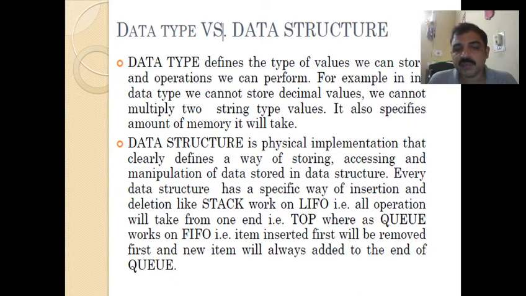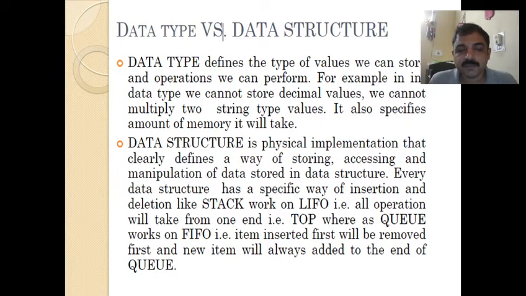All operations take place from one end, that is the top, whereas a queue works on FIFO. So in a stack, insertion and deletion take place from one end only. A queue works on FIFO, first in, first out.